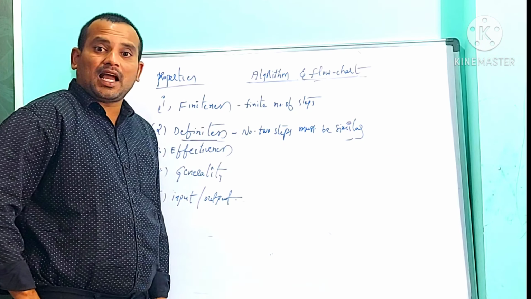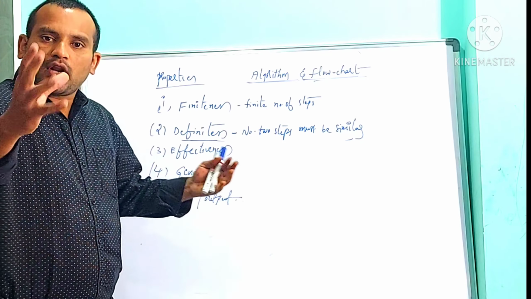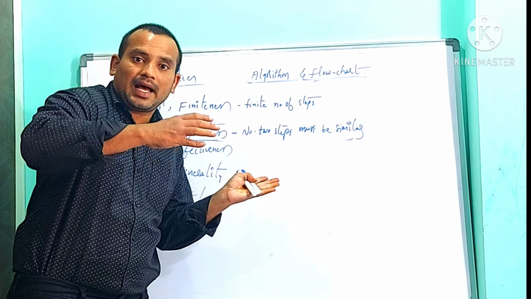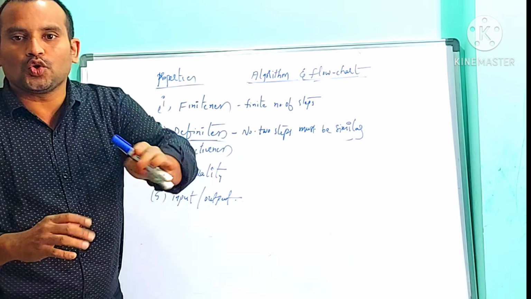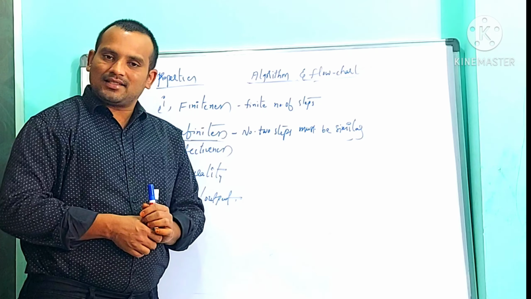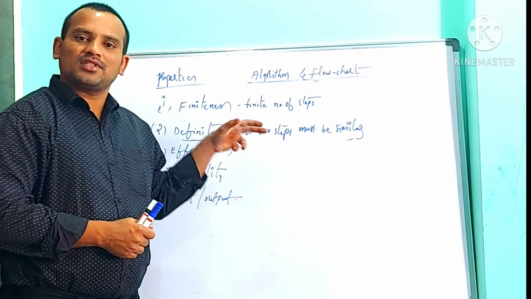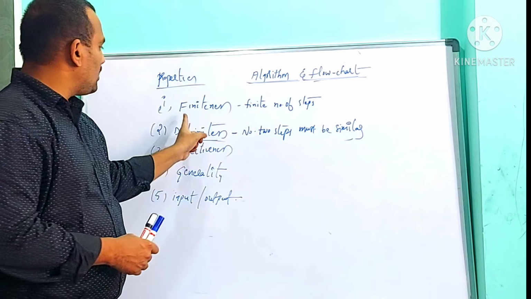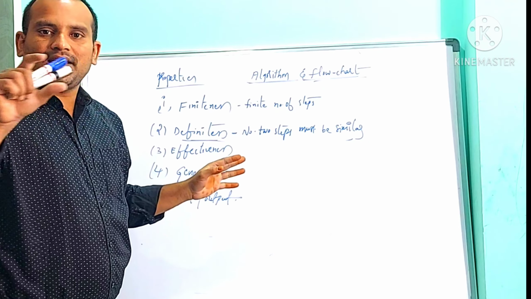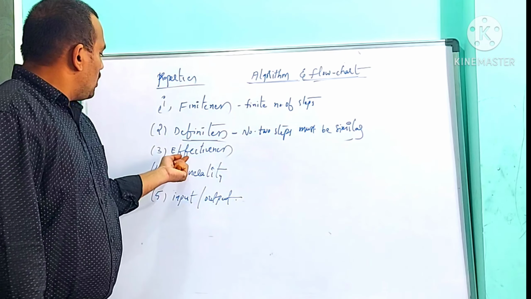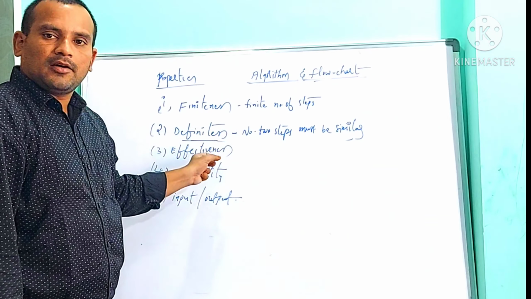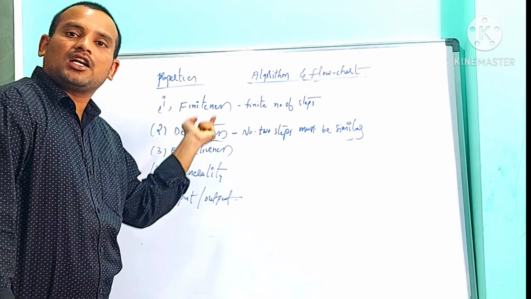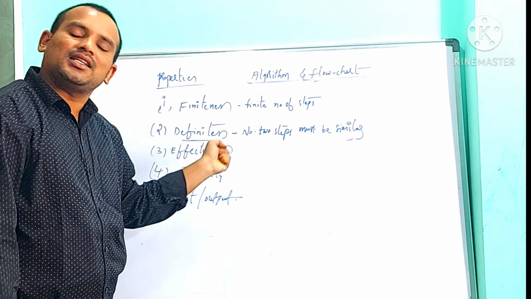Effectiveness. Third property is effectiveness. We need to write the steps of an algorithm such that they are easily convertible into program statements. We call each line in an algorithm a step, and in a program each line is called a statement.